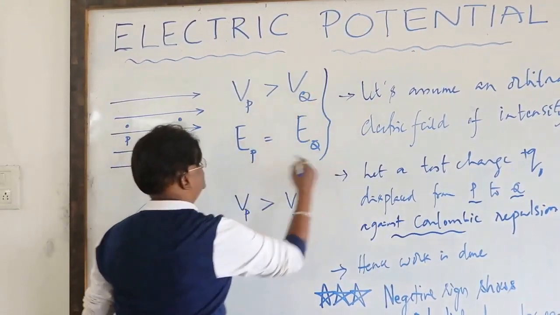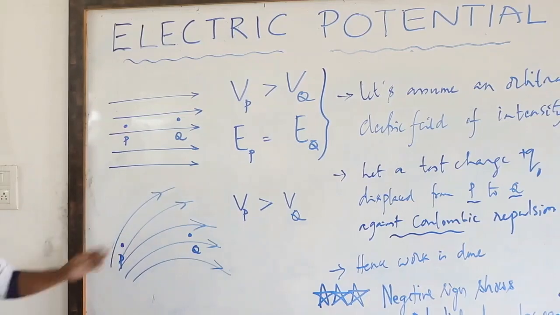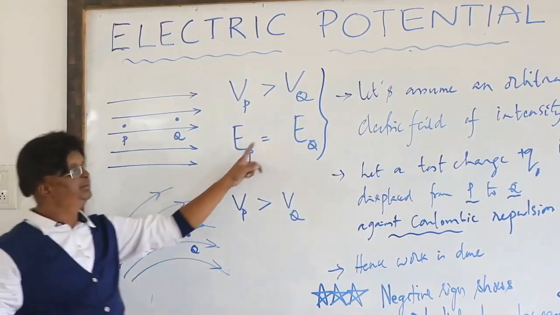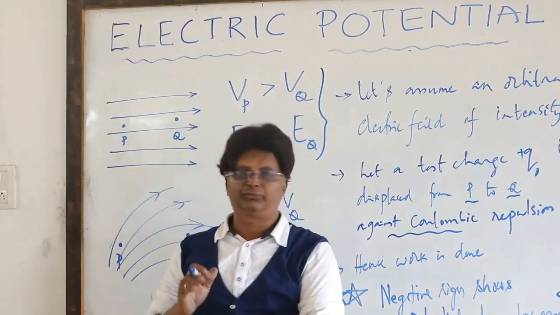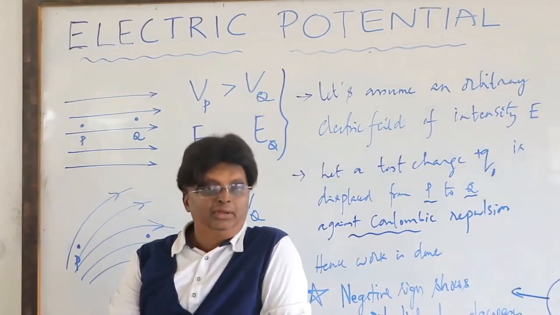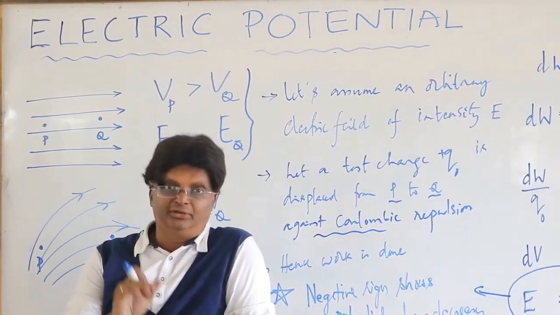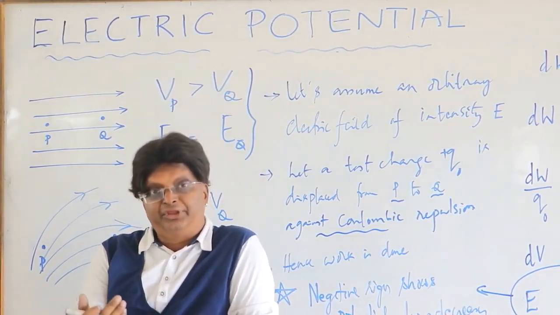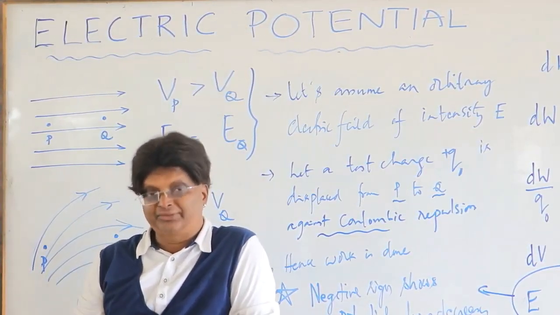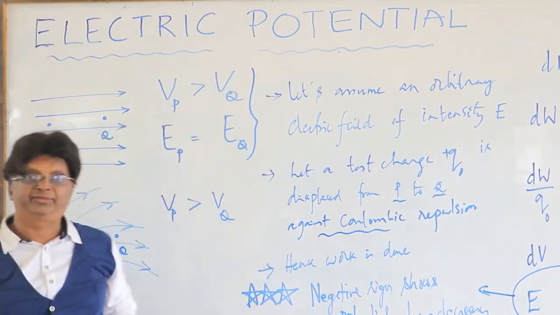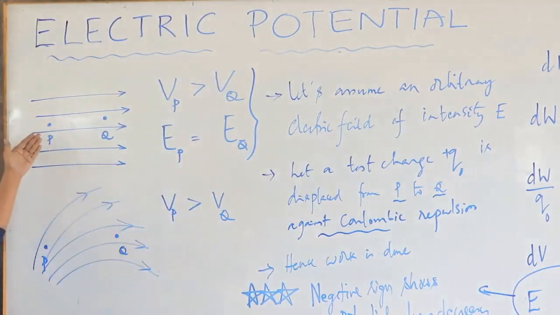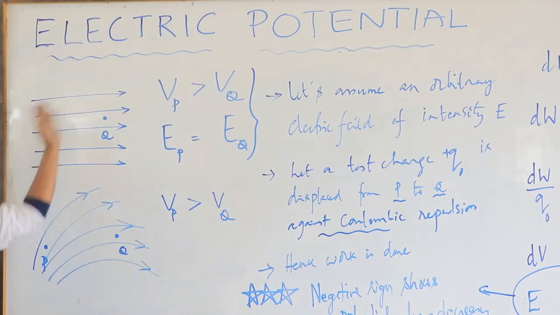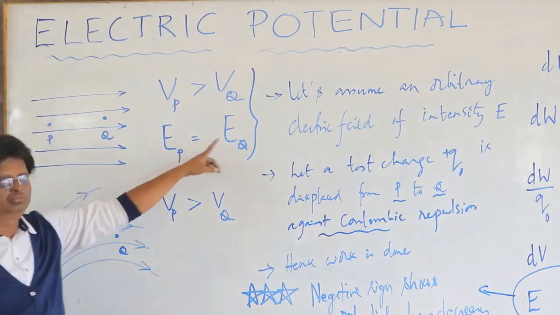Now, why have I given Ep equal to Eq? You tell me, because whenever we are comparing the intensities, we have to compare the density of field lines. That is what we called flux. Flux density more, intensity more; flux density less, intensity lesser. Now here, since it is uniform, flux density is the same everywhere. Therefore, Ep equal to Eq.